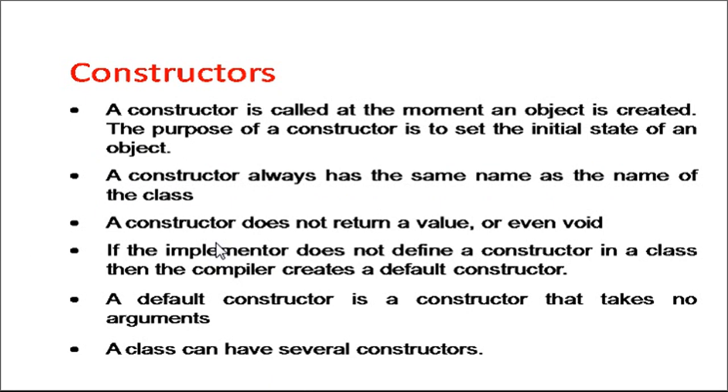See, when we write our own functions, every function has some return type, maybe int or float or void, right? But a constructor does not have any return type, not even void. By default, there is one copy of a constructor available in every compiler, and that is nothing but the default constructor. For example, if you are writing your own class and you have not provided any constructor, the compiler will give a call to its own copy, right? So that is the thing.